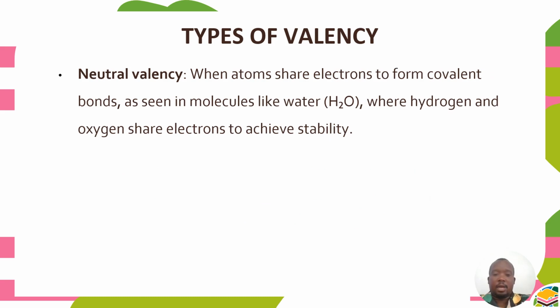Then we can also have neutral valency. Remember, we can have a positive valency, negative valency, and a neutral valency. So when atoms share electrons to form, let's say, a covalent bond, as seen in molecules like water, where hydrogen and oxygen share electrons to achieve stability, then there is a neutral valency.